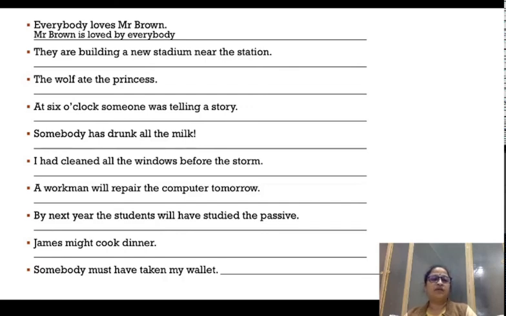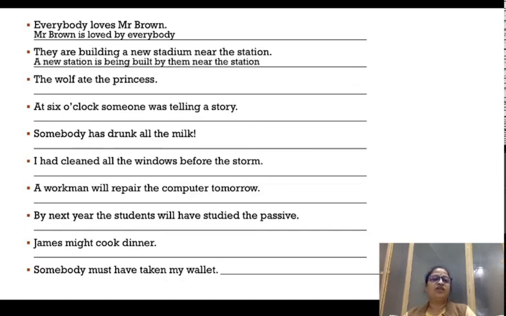And are building, the verb used in the sentence, indicates that the sentence is present continuous. The work is going on, building is happening right now, present continuous. So how do you transform a present continuous? A new stadium is being built. Building is going to become built. The verb build in passive voice is uniformly in the third form. And because now new stadium is the subject, it is not going to take are as a helping verb. It is a singular subject, so it is going to take is.